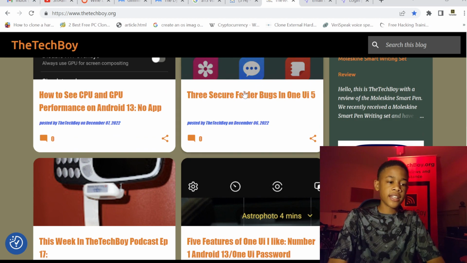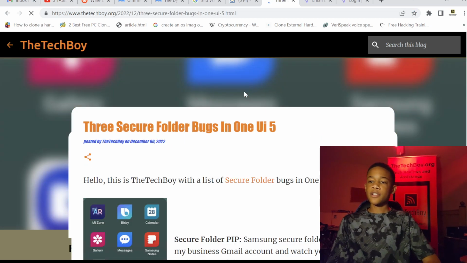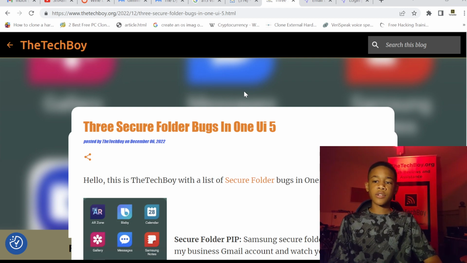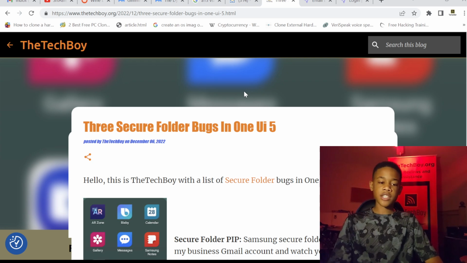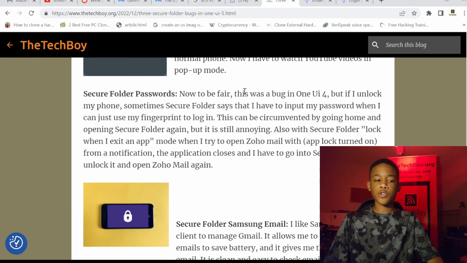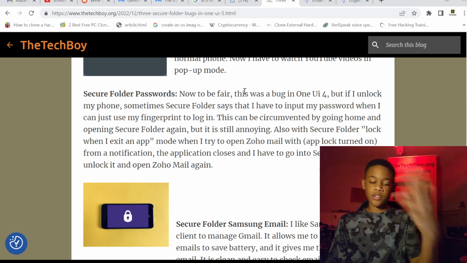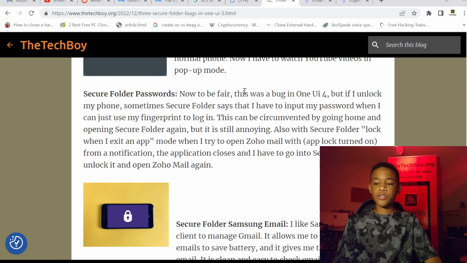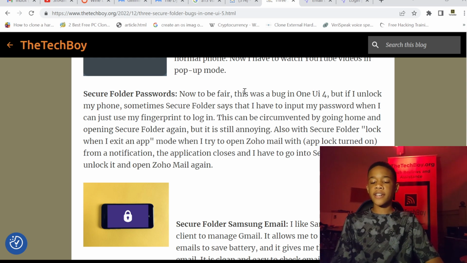Next, I did 3 secure folder bugs in One UI 5. So, in Android 12 on my A71 5G, which is for sale, so please go buy it on eBay. I'll drop a link into the description below. Anyway, the secure folder bugs include no YouTube picture-in-picture from the YouTube secure folder app, which makes for a loss of productivity. Then there are secure folder passwords, which was a bug in One UI 4, but it's still here, so I'm going to address it. Sometimes it makes your password pop up when you can put in your fingerprint, but then you can just exit out of the app and open up secure folder again, and then you'll be able to do that again.